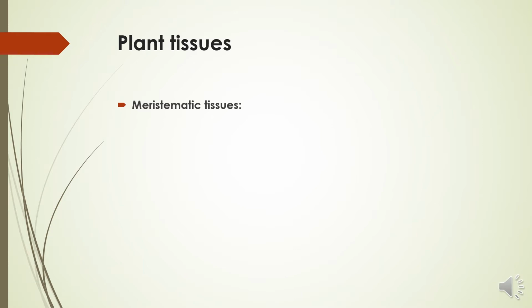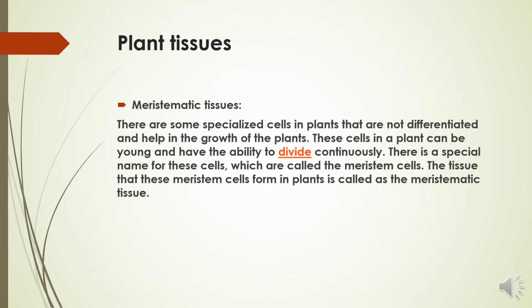The first type of plant tissue is meristematic tissue. I told you that meristematic tissue is the type of plant tissue which has dividing activity throughout the life of the plant, and they are necessary for the life of the plant. And when a plant gets an injury, these meristematic tissues start dividing and make new tissues over the injury. Here we have some lines for the meristematic tissues.